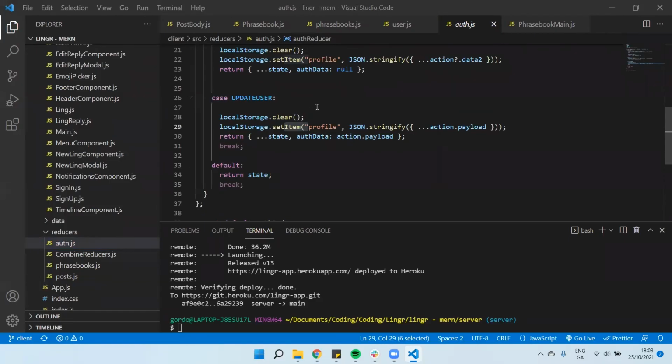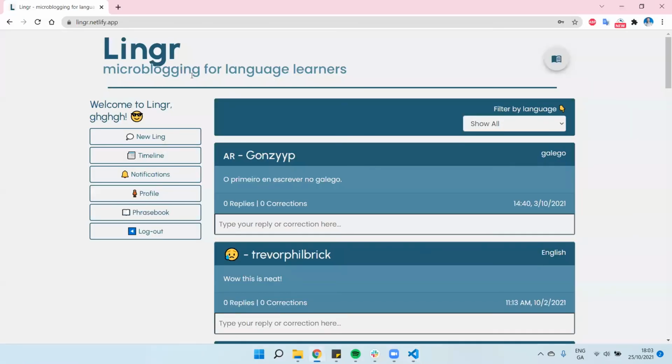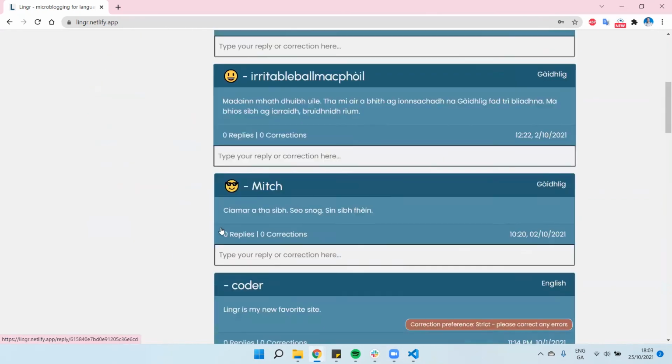It's fully deployed live on Netlify on the front and Heroku on the back. So feel free to have a look, see what you think. And the database is live, so if you're practicing a language, you can go and post some messages in it. Hope you like that.